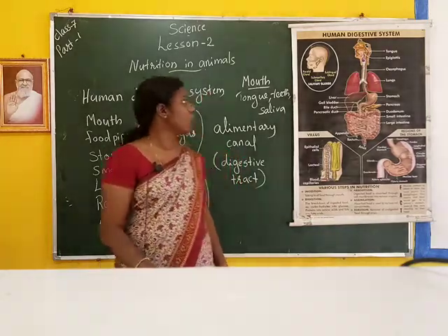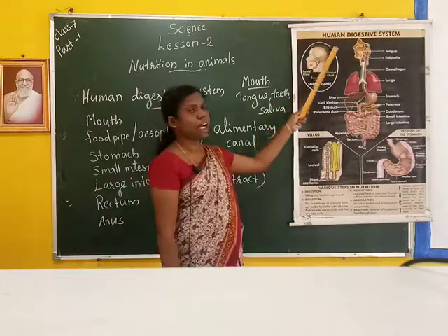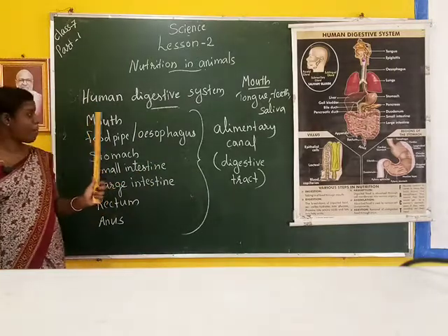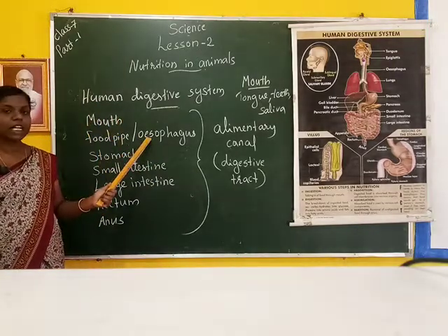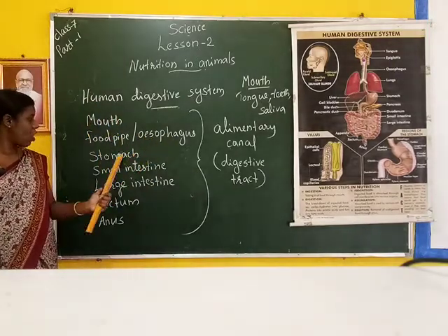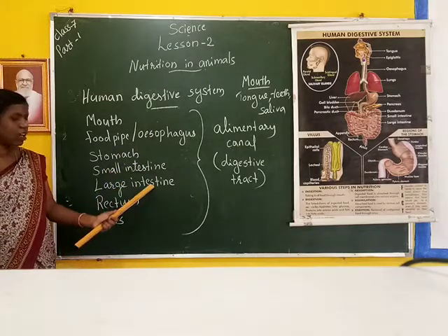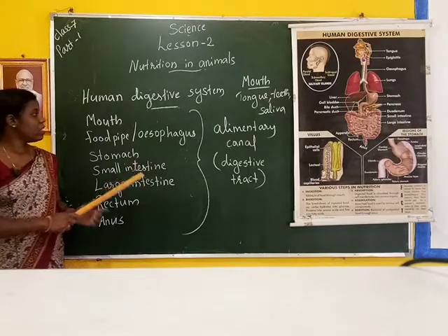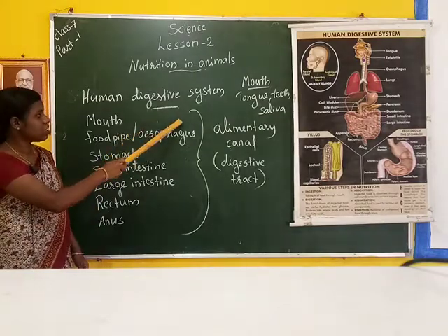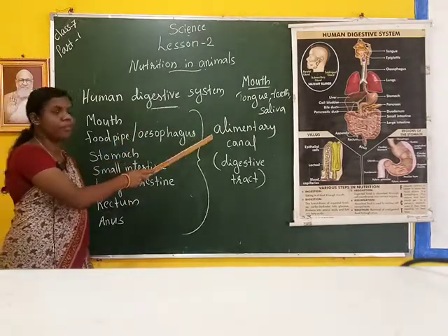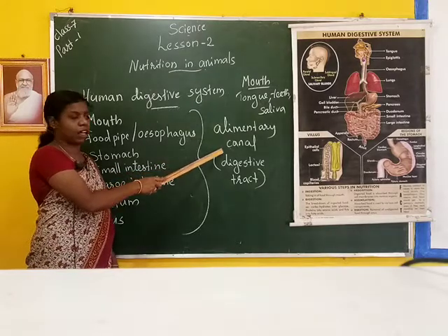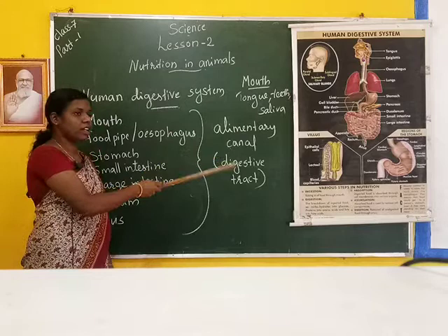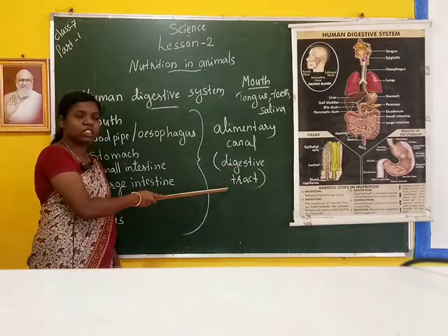Next we have to study the human digestive system. The human digestive system includes the mouth, food pipe or esophagus, stomach, small intestine, large intestine, rectum and anus. This whole set of parts of the human digestive system is called the alimentary canal. This is also known as the alimentary canal. Another name is the digestive tract.